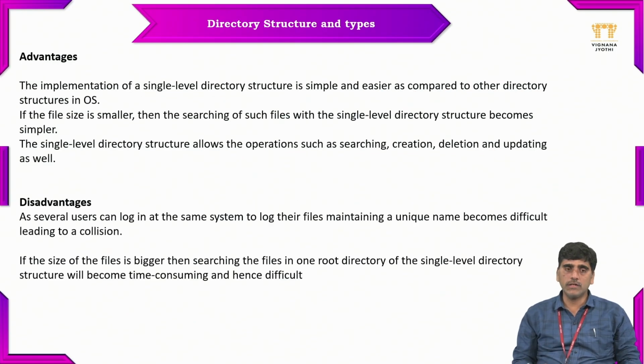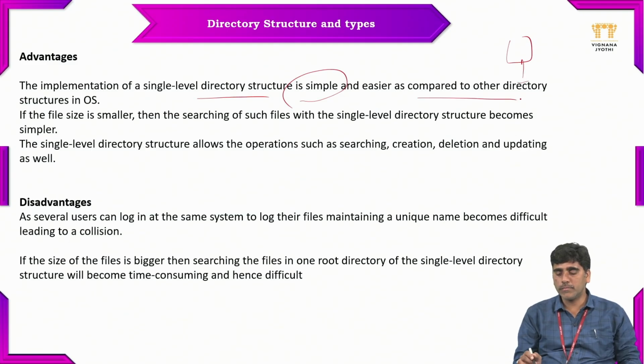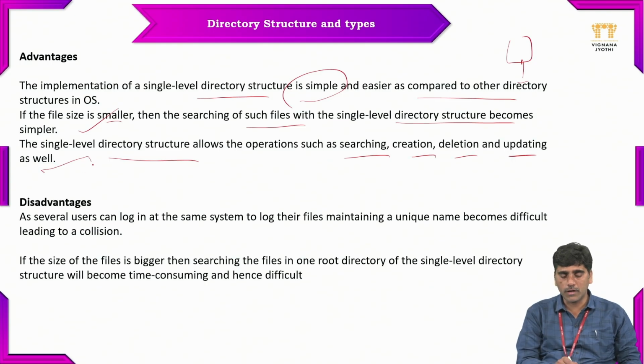And now advantages and disadvantages. The implementation of the single level directory structure is simple. As we said, it is simple because it is a one layered architecture, one directory and one file, and it is the easiest compared to other directory structures. If the file size is small, then searching for such files in the single directory structure becomes simpler. And this single level directory structure allows operations such as searching, creation, deletion and updating as well.